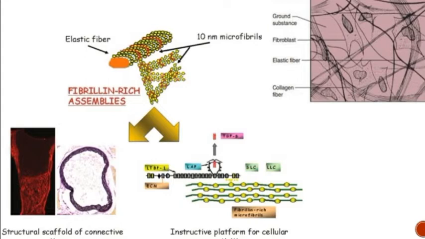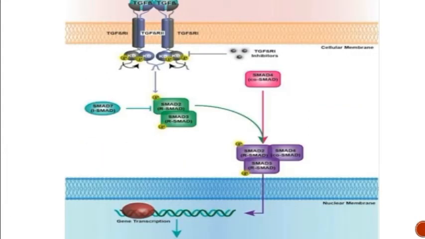In addition to this, when the amount of fibrillin in our body decreases, there will be an increase in a signaling pathway called the TGF-beta signaling pathway. Generally, TGF-beta is a proto-oncogene, but now it turns into an oncogene, that is, a cancer-causing gene. This is the TGF-beta signaling pathway. Here, the transcription mediator is SMAD4, which causes transcription in the nucleus.